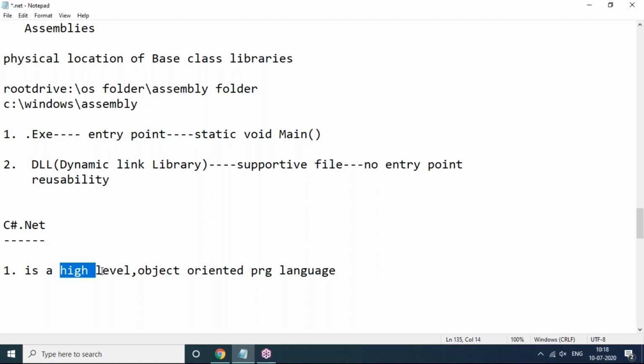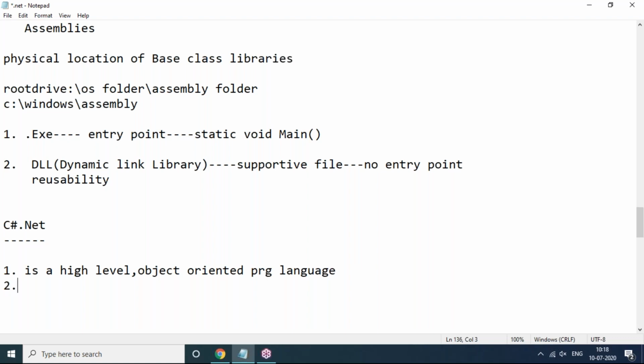High level means you need not bother about low level activities like memory management; you need not write code for it. Security purposes, we need not write code either. Automatically the garbage collector will take care of memory management, and security is also built in, with code access security options. So that will take care. Object oriented means you know it's powerful. C# .NET is a powerful object oriented programming language, because for security and implementation of the code we generally use object oriented programming only.